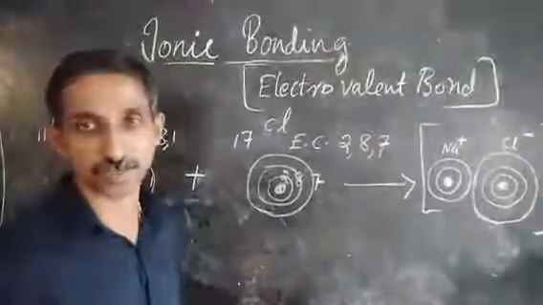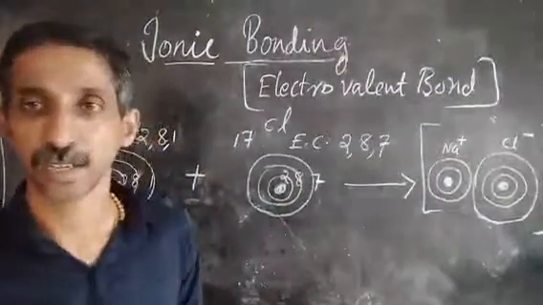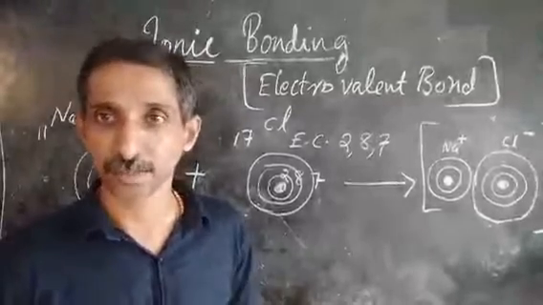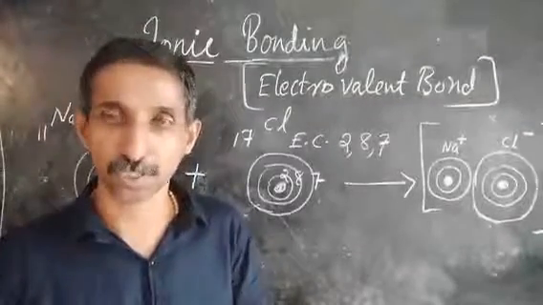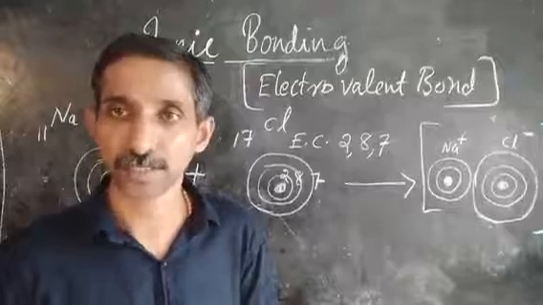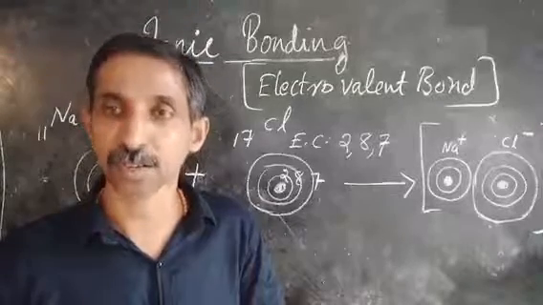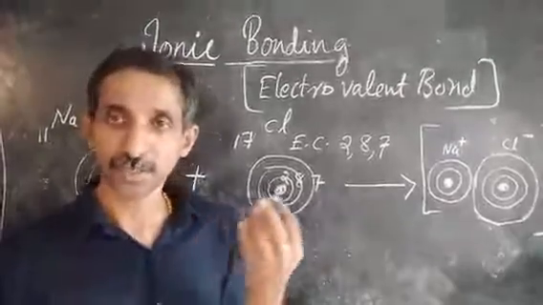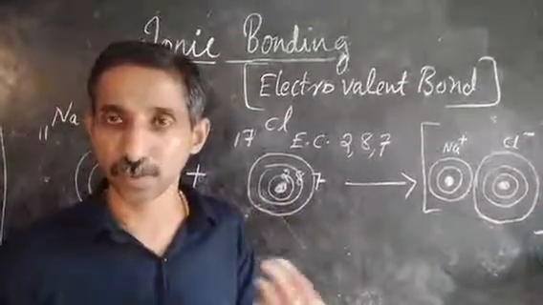So these atoms, sodium atom and chlorine atom, are highly reactive. They are very close to the octet state, that is the stable state of electronic configuration, and they are very much in need of that. They can easily get it either by losing or by gaining.